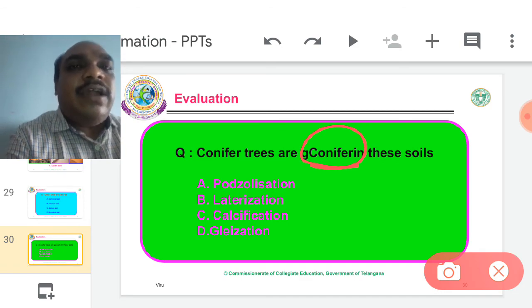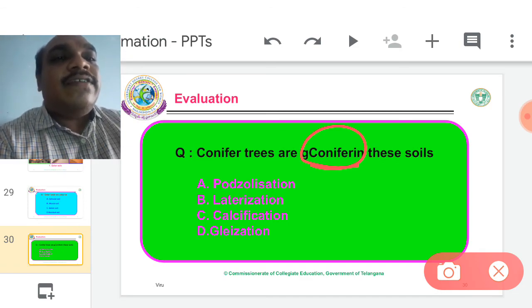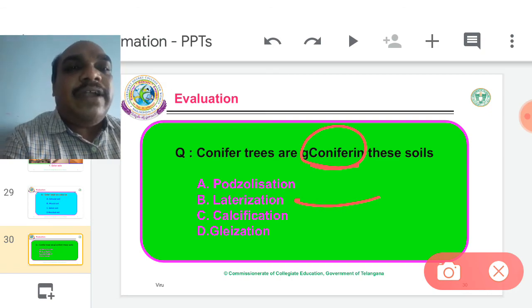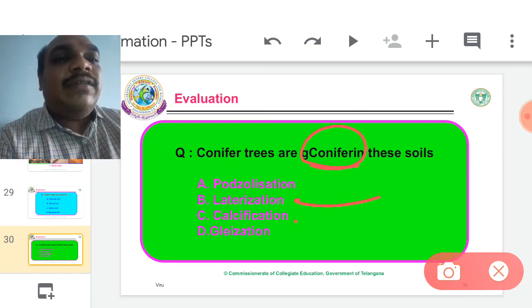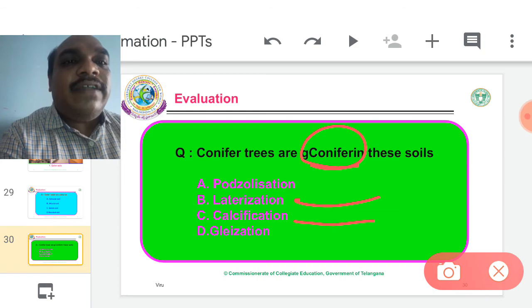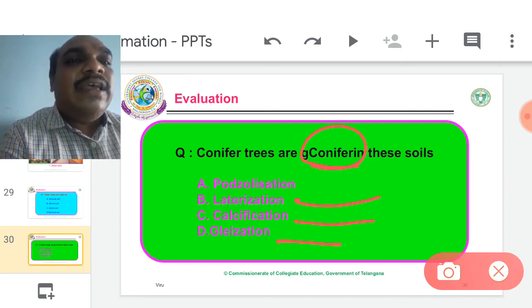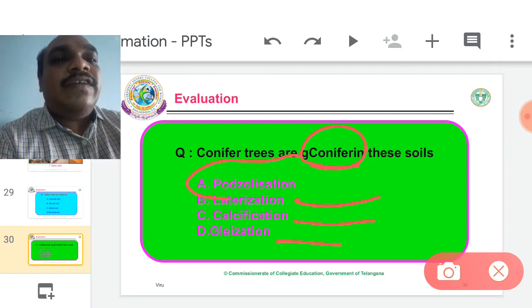Laterization means laterite soils. Laterite soils favor spice plants. Calcification means calcium carbonate soils. It favors grass plants. Gleization means not favorable to any crop plants because gleization has many isolates. So the remaining one is podzolization.